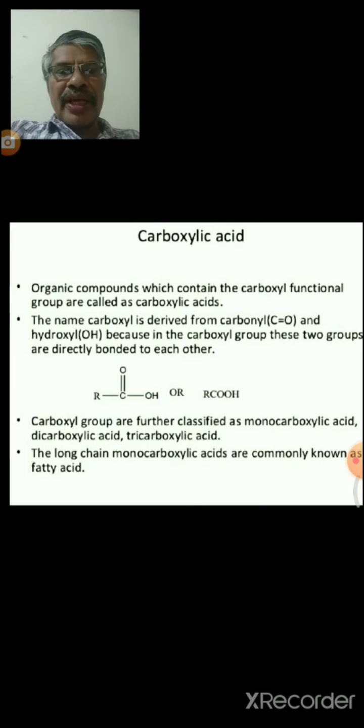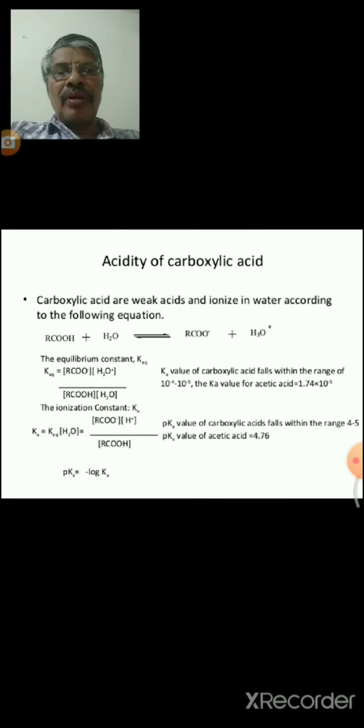Now the acidity of carboxylic acids. Carboxylic acids are weak acids and ionize in water, according to resonance. Carboxylic acids are stronger acids comparatively than alcohols. When it donates the proton, it stabilizes the negative charge over both oxygens. There is a charge separation.